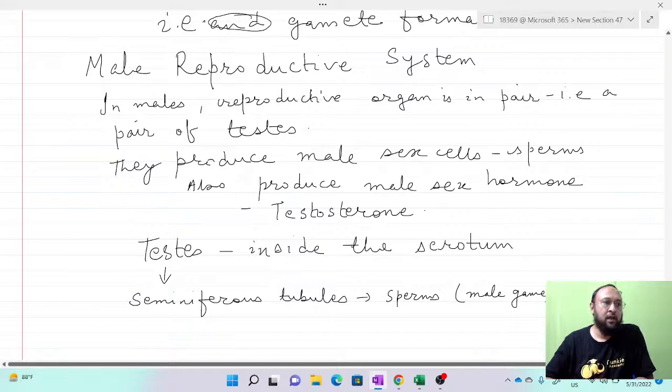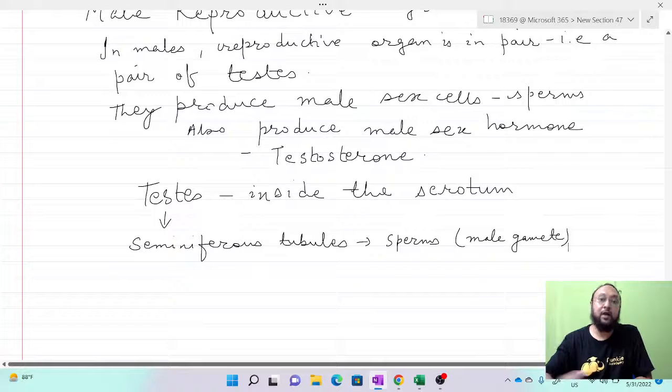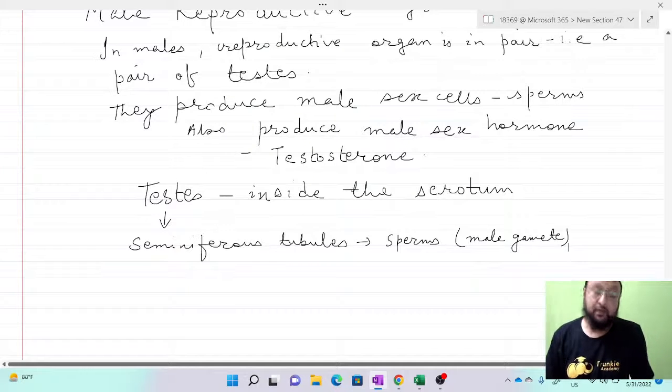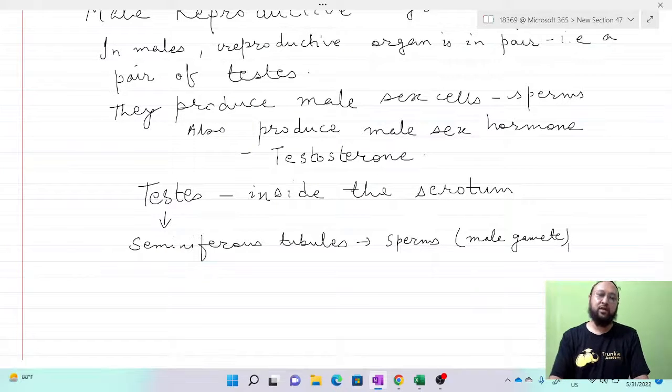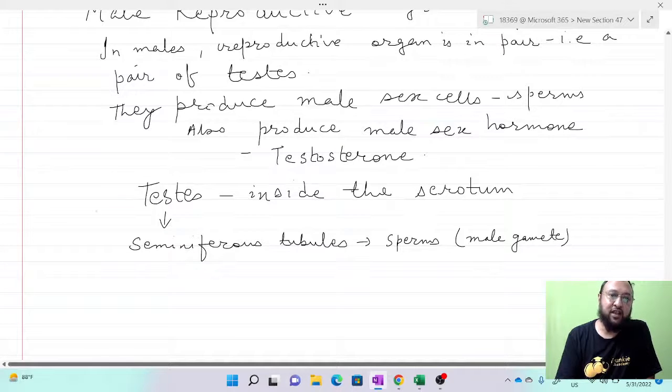Then accessory glands are also there. Accessory means apart from the main organ, apart from the main gland, there are some accessory glands. They are responsible for nourishing the sperm, and the growth and maturation of the sperm. Formation takes place in the seminiferous tubules, but maturation and maintenance are done by some other accessory glands or extra glands.